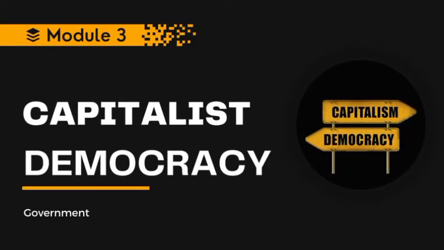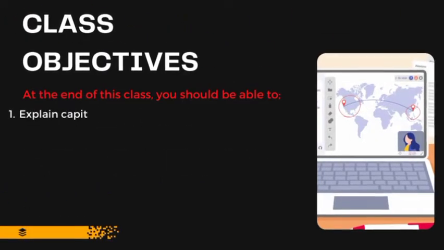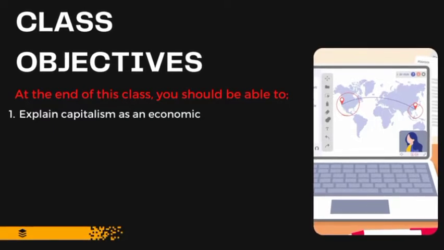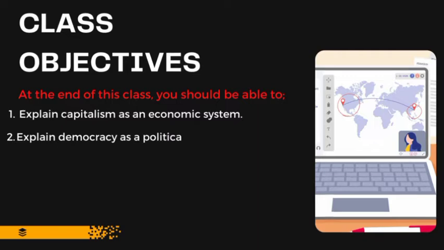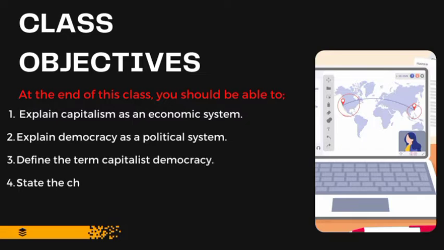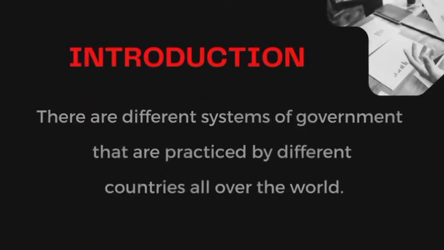Moving forward today, we are going to be discussing capitalist democracy. At the end of this class, you should have an idea of what capitalism is as an economic system and what democracy is as a political system. You'll be able to bring both terms together and explain what capitalist democracy is. You should also be able to explain the characteristics of capitalist democracy. These are the features, or the things that we can see in capitalist democracy. Let's get into the business of the day.